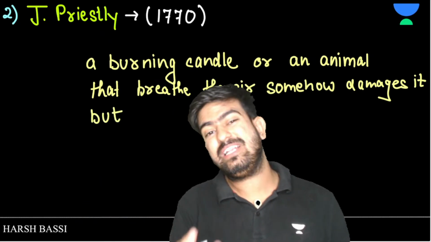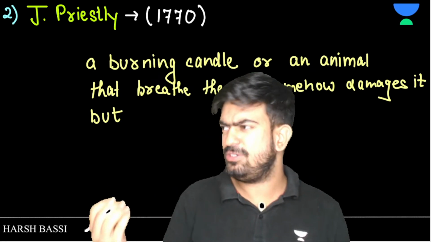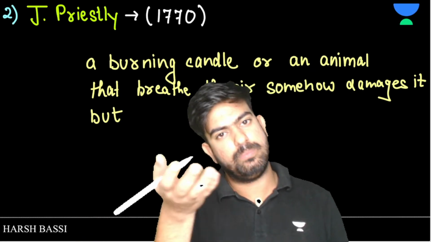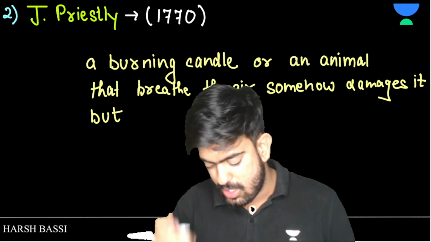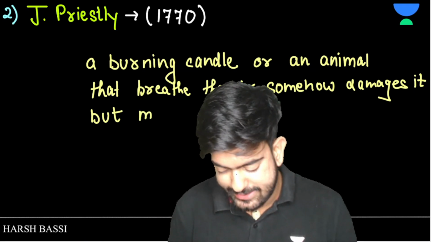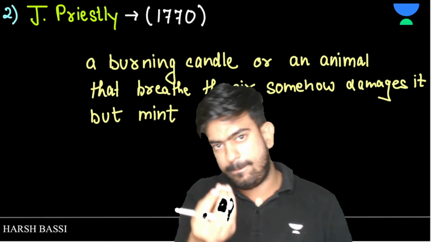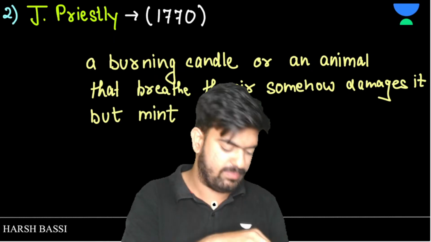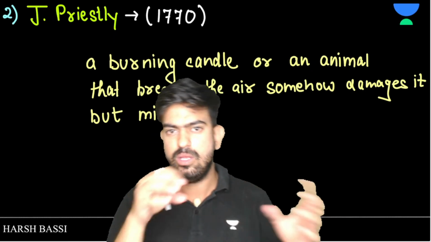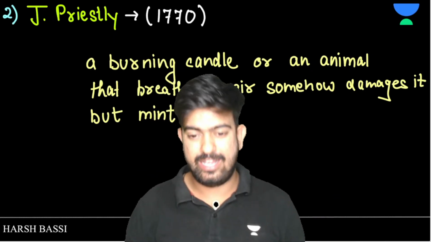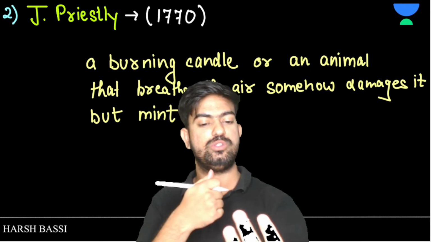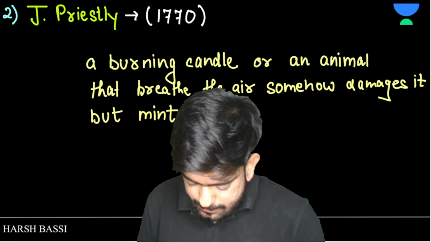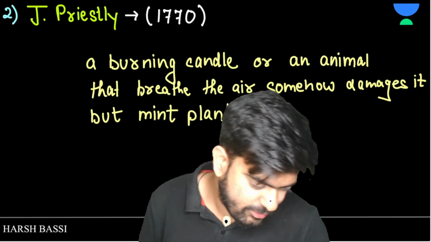But okay, now what kind of plants had he put? Mango tree, banana tree, papaya tree? Guys, how can these be put in a bell jar experiment? He took a mint plant. The plant from which you make mojito, right? You crush the lemon and you keep that mint, and then you add some cold drinks and you drink, and then you post pictures on Instagram. That mint plant only. But mint plant somehow did what?